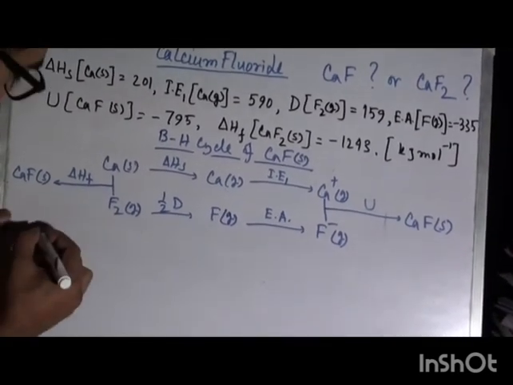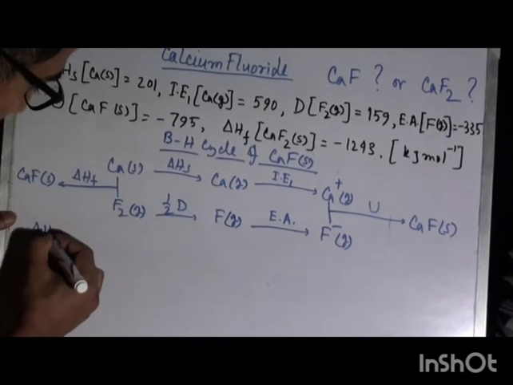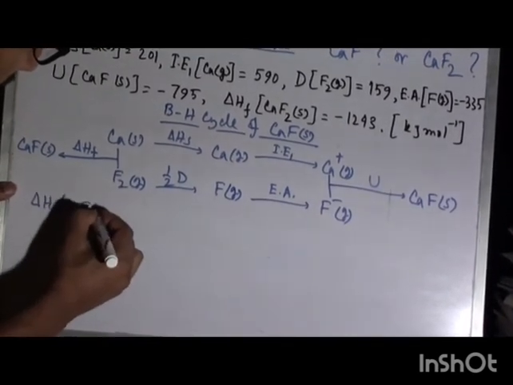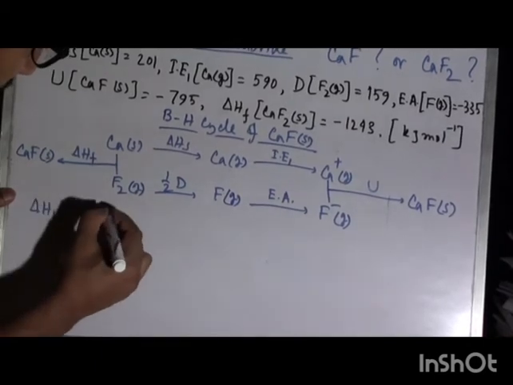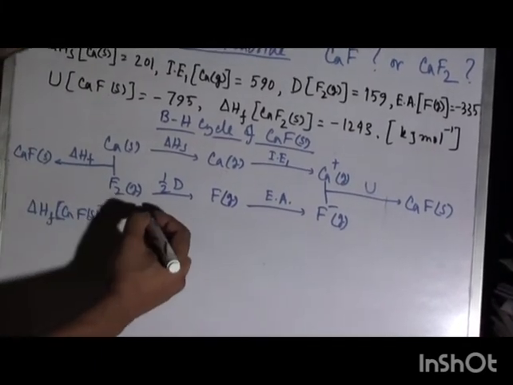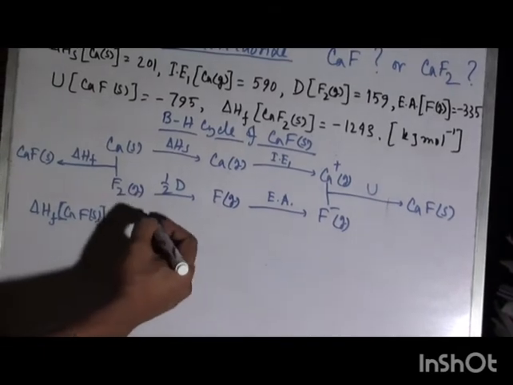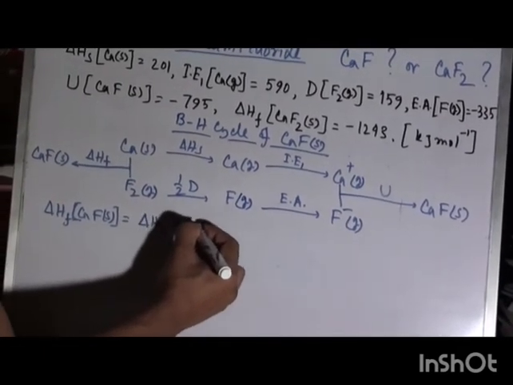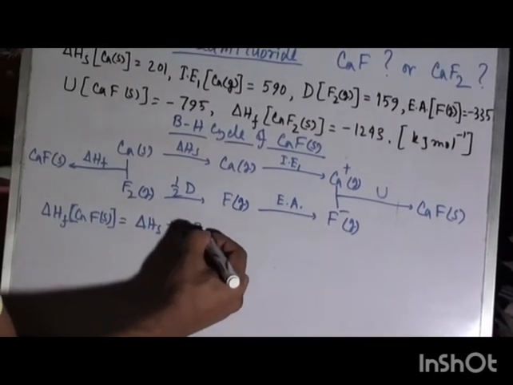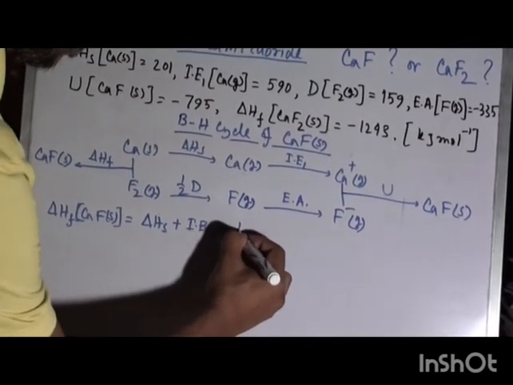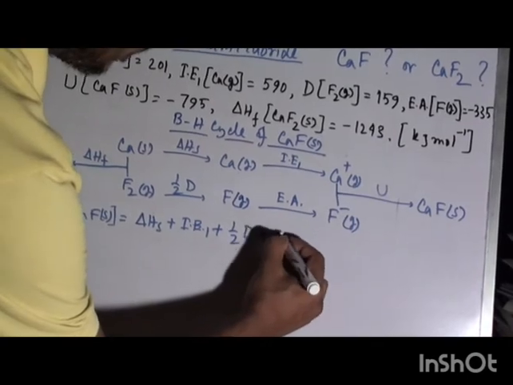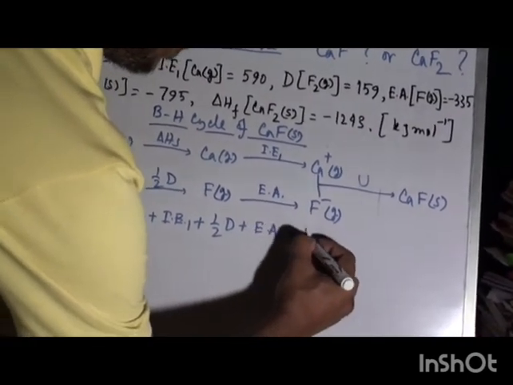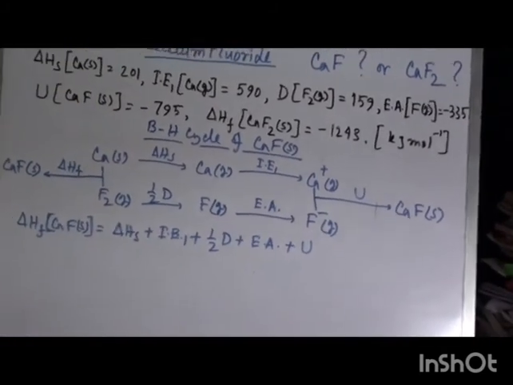Now applying Hess's law, we can write delta H formation of CaF solid is nothing but all other terms involved in this equation, that is delta H sublimation plus ionization energy 1 plus half D plus Ea, electron affinity of fluorine, plus lattice enthalpy.